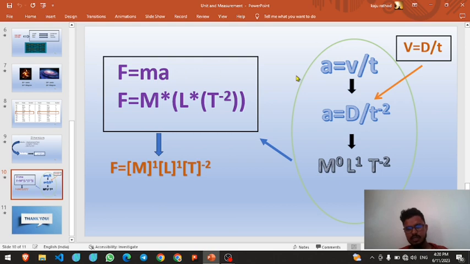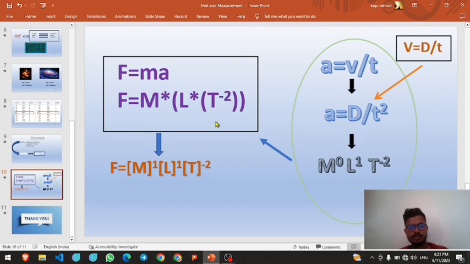Acceleration is equal to velocity upon time, and velocity is equal to displacement upon time. So acceleration is d by t square.